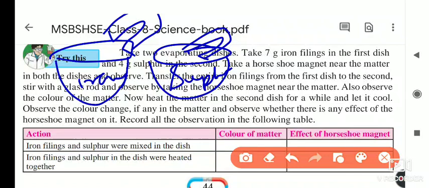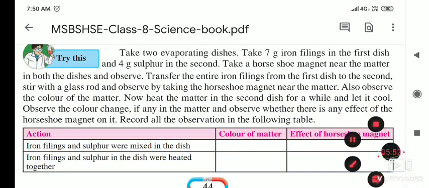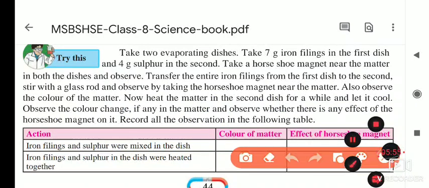So which are the magnetic substances? As I told you last year, they are iron, cobalt and nickel. These are the magnetic substances, and they get attracted towards the magnet.